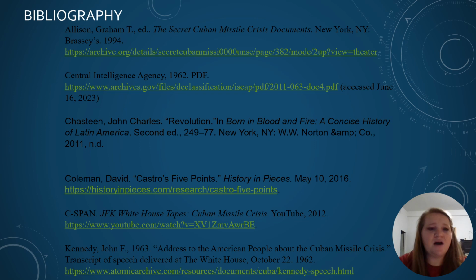So here are the sources that I used. Here's the first page. I used The Secret Cuban Missile Crisis Documents by Graham Allison, the CIA, the Central Intelligence Agency PDF, the book from our class, Chasteen's Born in Blood and Fire, A Concise History of Latin America. I used Castro's 5 Points, White House Tapes, The Cuban Missile Crisis, John F. Kennedy, The Address to the American People about the Cuban Missile Crisis, transcript of the speech delivered at the White House.